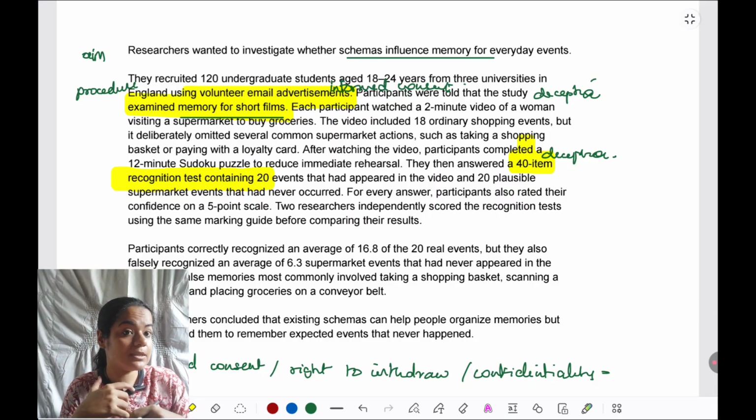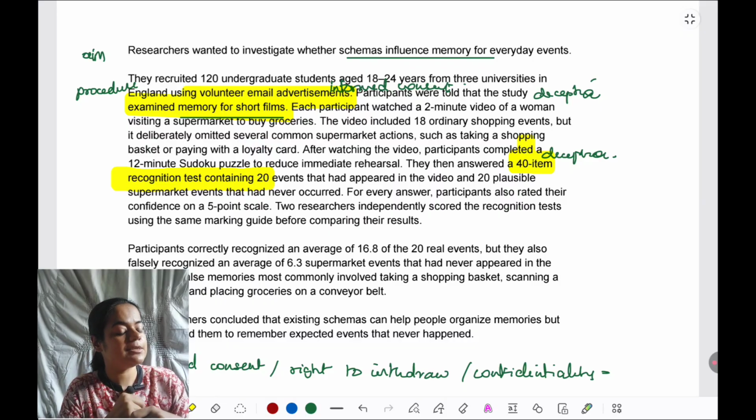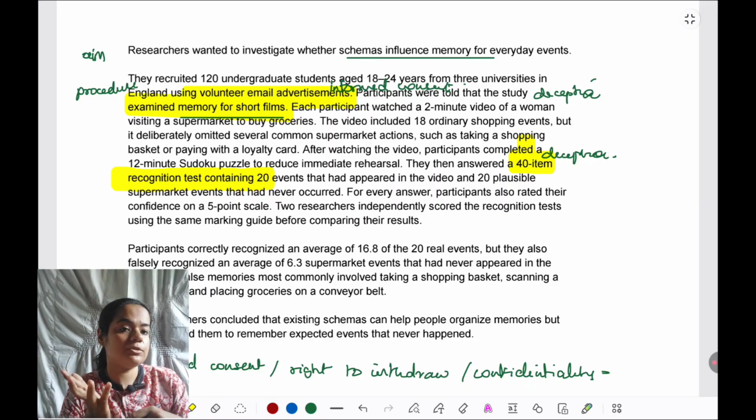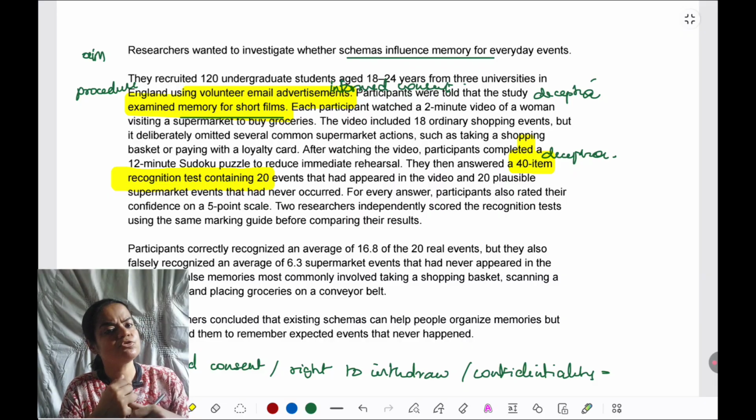They are being made to believe that certain items were there in the video clip just to test whether they'll accurately reject those items or not. And their confidence ratings are being taken. Then two researchers independently scored the recognition using the same marking. So far, at least in the procedure, there is no mention of a right to withdraw or that they were debriefed, though deception is there. Still, they are not telling us that any debriefing was done. So it seems like some ethics have not been followed, or at least they have not told us whether these were followed. It seems to be an issue in this study.